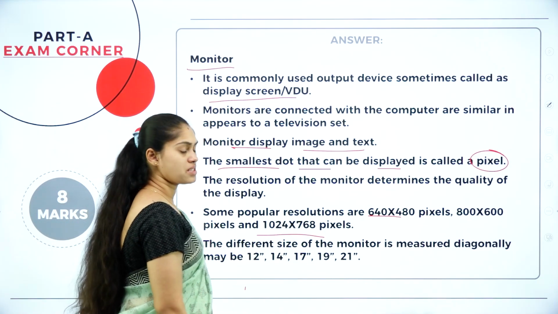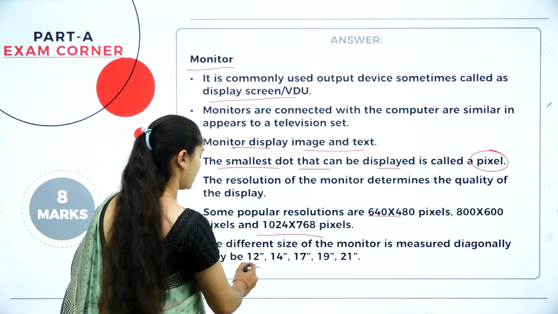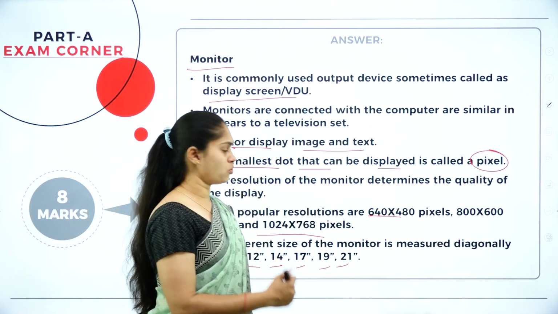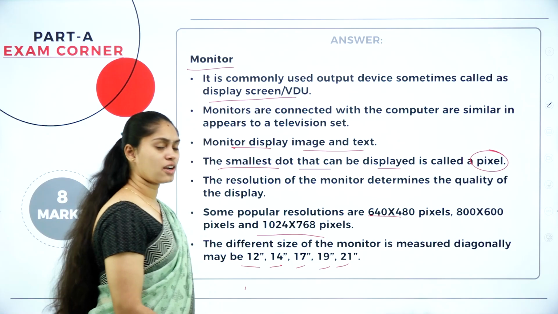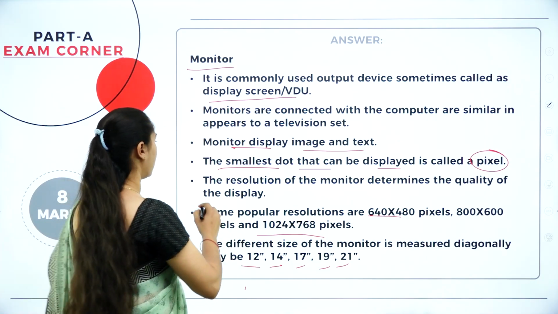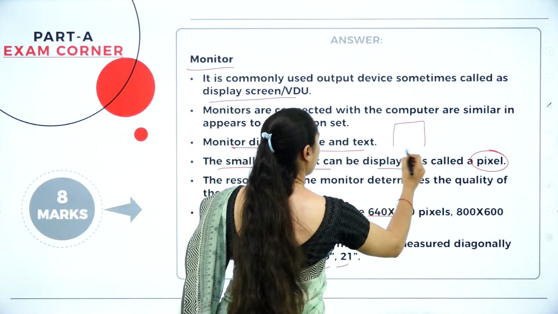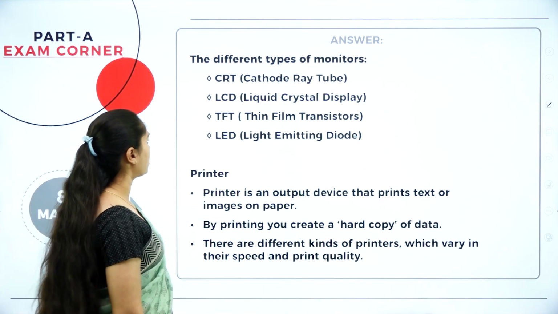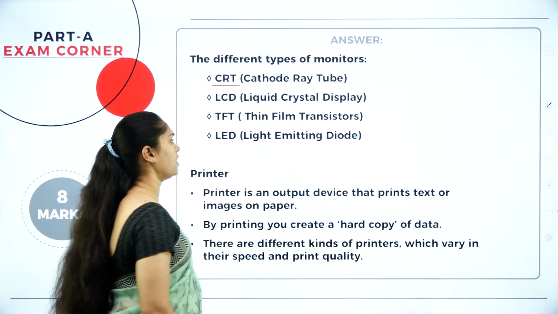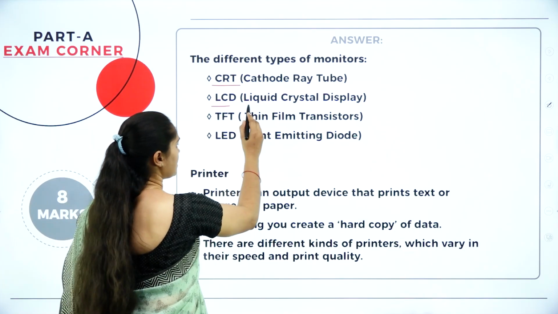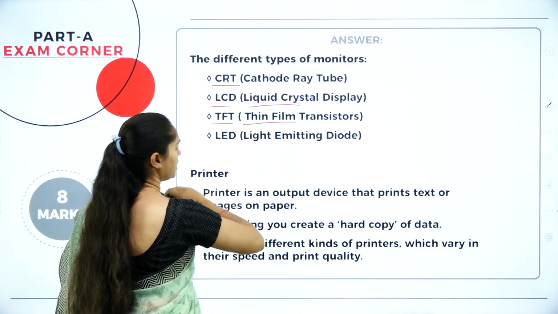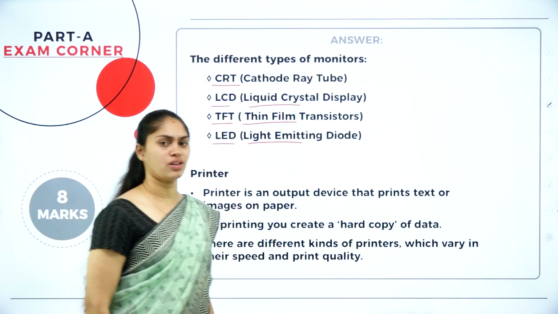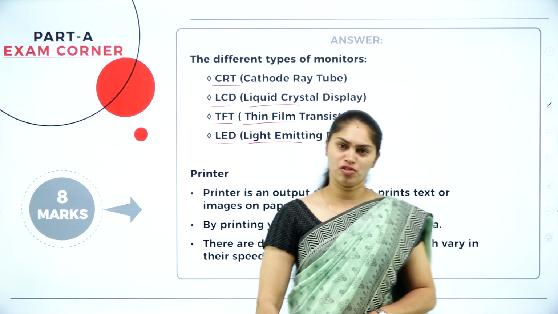And the monitor comes in various sizes: 12 inch, 14 inch, 17, 19, 20, 21. As of now, we have even larger ones, and we measure the size diagonally. So if it is a monitor, then we measure the size diagonally. Then what are the types we have? We have CRT or cathode ray tube, LCD or liquid crystal display, TFT or thin film transistor, and LED, that is light emitting diode. These are the different types of monitor.